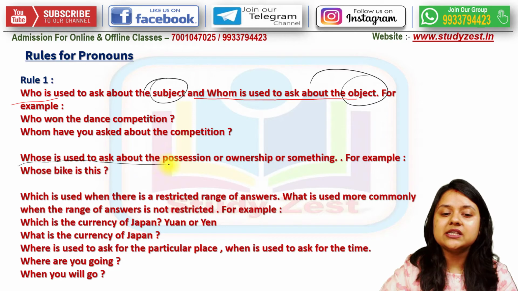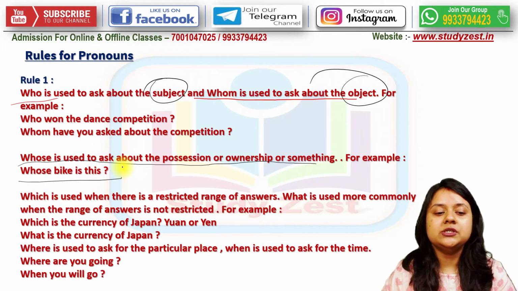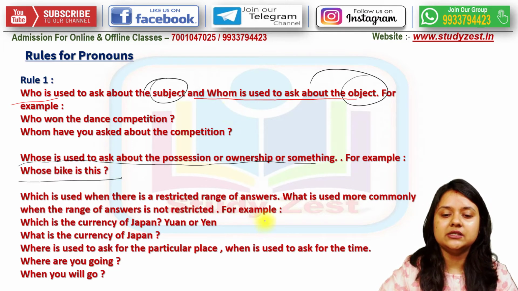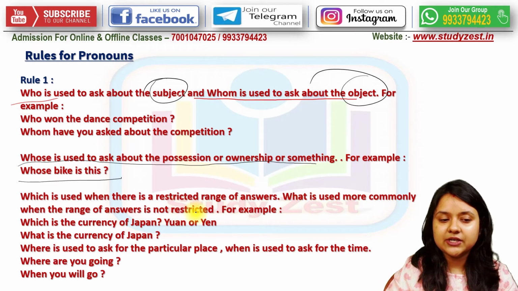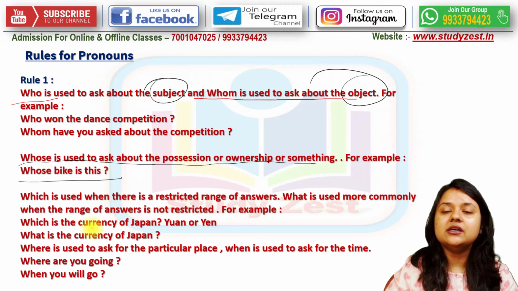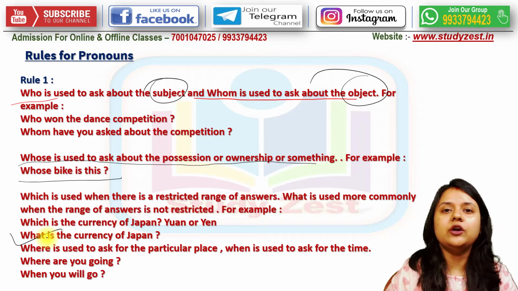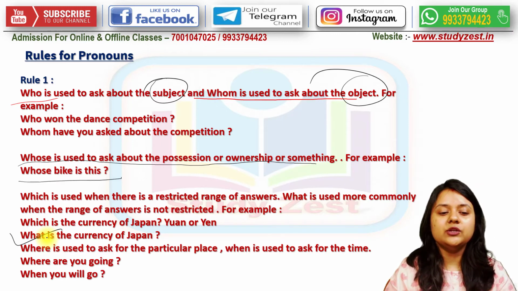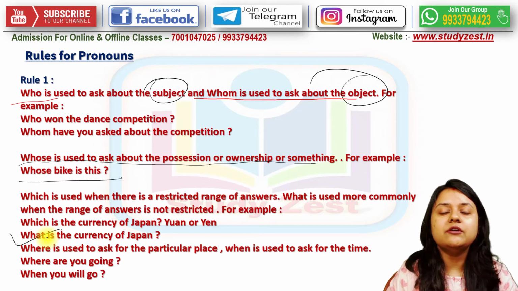Whose is used to ask about possession or ownership of something. For example, whose bike is this? Which is used when there is a restricted range of answers. What is used more commonly when the range of answers is not restricted. For example, which is the currency of Japan? What is the currency of Japan? This is the correct form of sentence. When you know the answer, there is only one or two answers, then only you can use what. What is the currency of Japan? What is your name? What is your favorite movie?